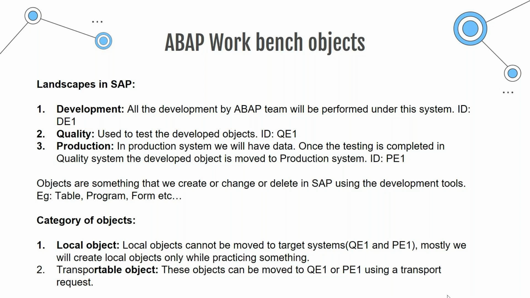Then transportable objects are something that we normally create, right? These transportable objects can be moved from development to quality and production systems, because there will be a transport number or a TR associated with every transportable object. So by using the TR you can move your changes to the quality or production system.